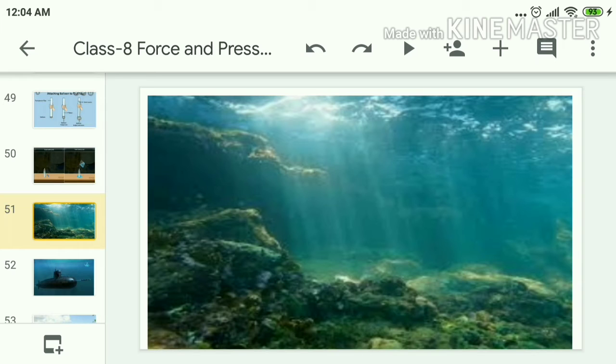But if the diver enters without wearing the special suit, if you compare the pressure inside our body to outside, inside our body there will be less pressure than outside. So, as there is a difference in the pressure, this water which is at high pressure rushes into our body, which leads to the death of the person. To avoid that situation, the persons need to wear a special dress. That is an example of liquid pressure.